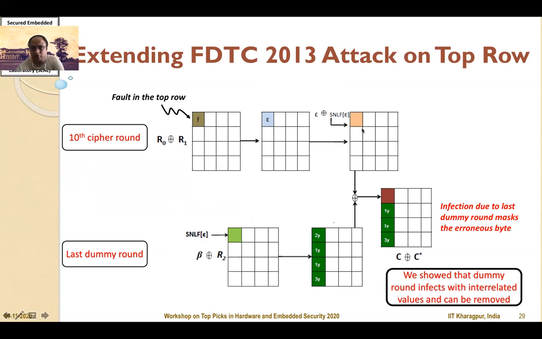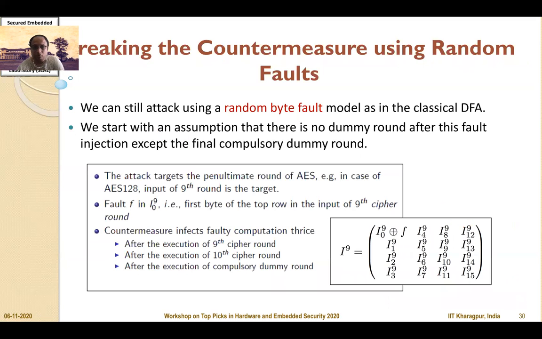Therefore, although the value of epsilon XORed with SNLF epsilon is being masked by them, we can remove the masks because the attacker has the value of Y, and with the value of Y, it can also calculate 2y and again obtain epsilon XORed with SNLF epsilon, and can again perform the similar attack. So we show that the dummy round infects, but with interrelated values, and therefore it can be removed. The more important consequence of this is that we can now extend this attack to work even with random faults.